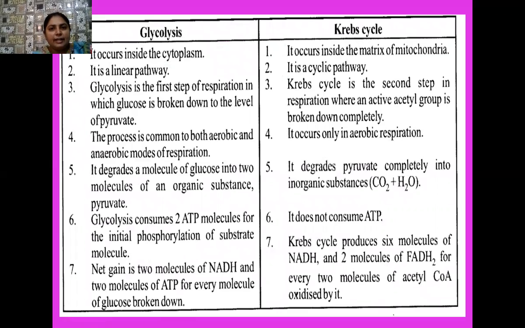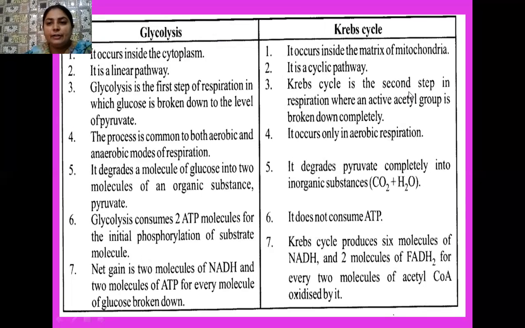So I am on another flow chart, and that is the differences between glycolysis and Krebs cycle. So always remember, glycolysis takes place in the cytoplasm of the cell, and Krebs cycle occurs inside the matrix of the mitochondria. Okay, students, there are two things in mitochondria. One is the inner membrane of the mitochondria, that is cristae, and the intermembrane space is there. We will discuss what happens in that intermembrane space later on. So here I want to tell you that in the mitochondrial matrix, Krebs cycle takes place.